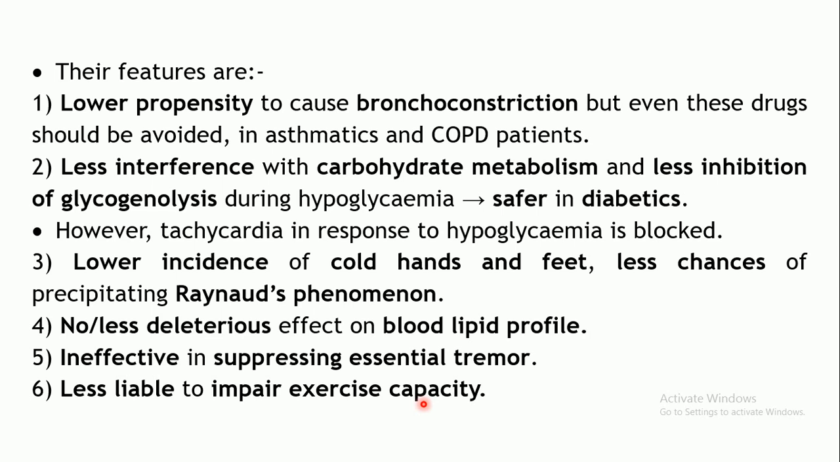Beta 2 mediated vasodilatation actually takes place whenever your muscles are exercising. So blood supply to your muscles increases, oxygen supply and nutritional supply is increased. So there is less interference with this vasodilatory action because it does not block the beta 2 receptor, which is responsible for the vasodilatory property. So here exercising capacity is not impaired, unlike propranolol.